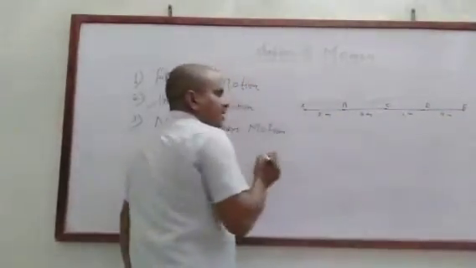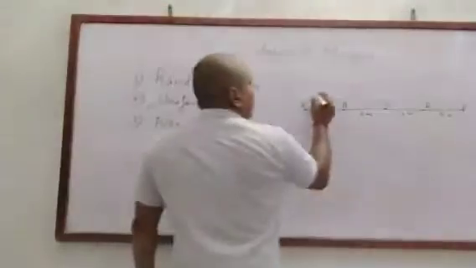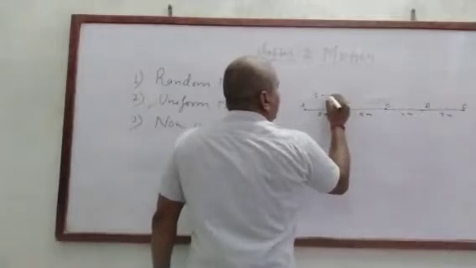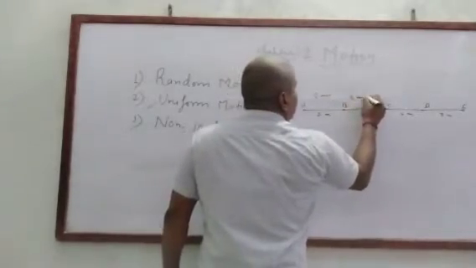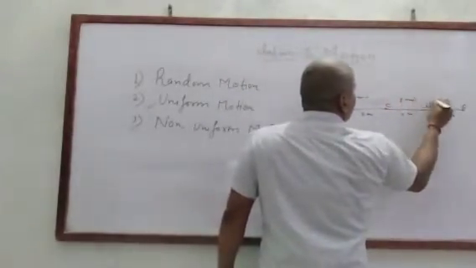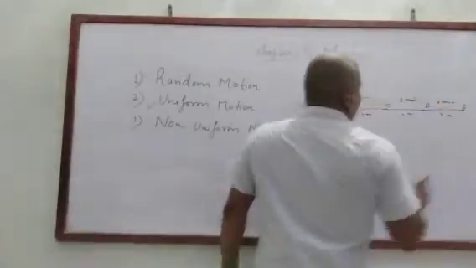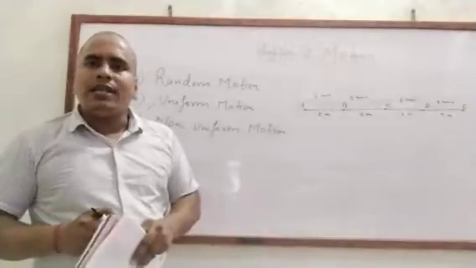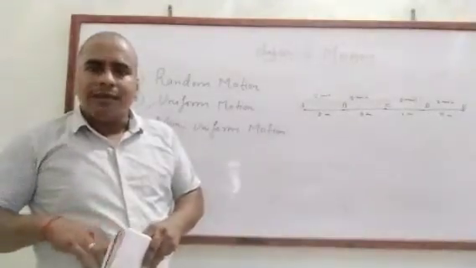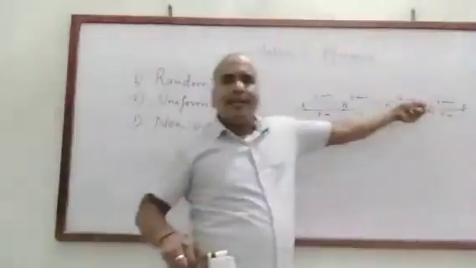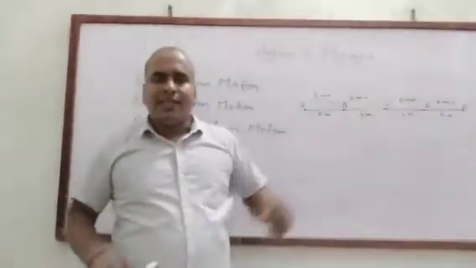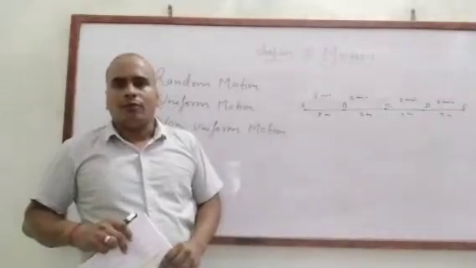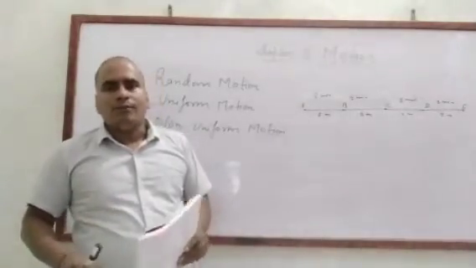Here the body takes 2 minutes, 2 minutes, 2 minutes, 2 minutes. When a body covers equal distances in equal intervals of time along the same straight line, its motion is called uniform motion. Clear?